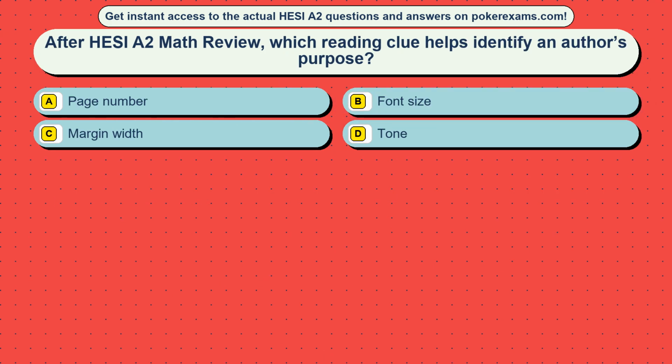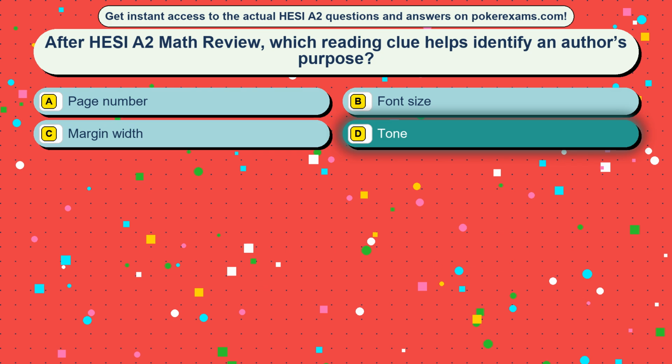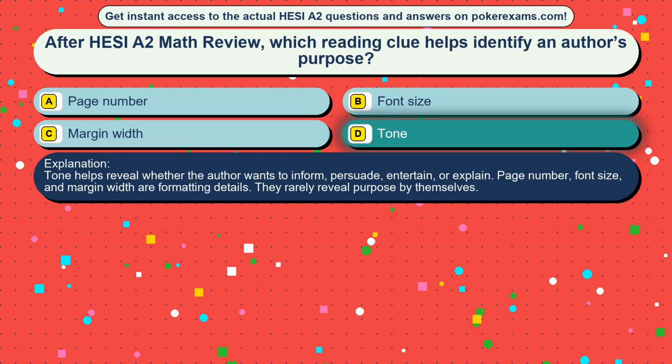Question 46. After HESI A2 Math Review, which reading clue helps identify an author's purpose? Option A, page number. Option B, font size. Option C, margin width. Option D, tone. The correct answer is option D, tone. Tone helps reveal whether the author wants to inform, persuade, entertain, or explain. Page number, font size, and margin width are formatting details. They rarely reveal purpose by themselves.